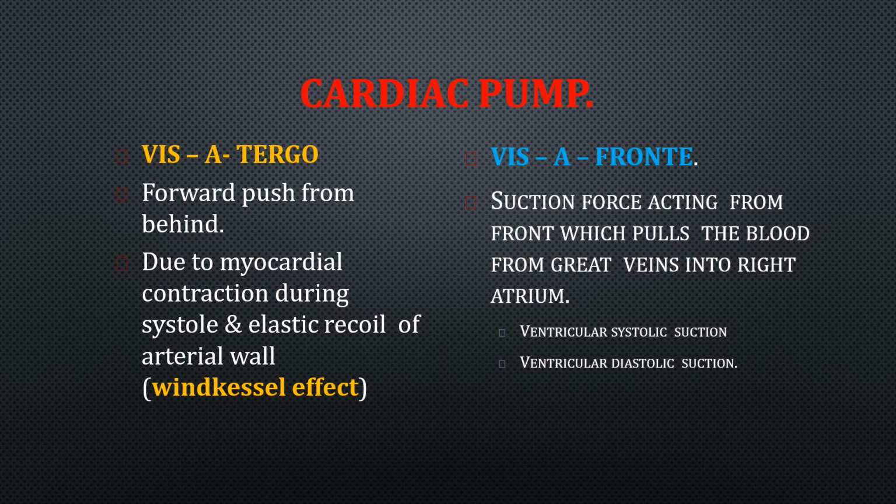And next is vis a fronti. It is exactly the opposite. It is a suction force acting from the front, which pulls the blood from the great veins into the right atrium. As the venous return comes from the vena cava, that is the great veins, into the right atrium, the force acting from the front acts like a suction. It sucks up the blood which is already present in the larger veins. So this is ventricular systolic function and ventricular diastolic suction.